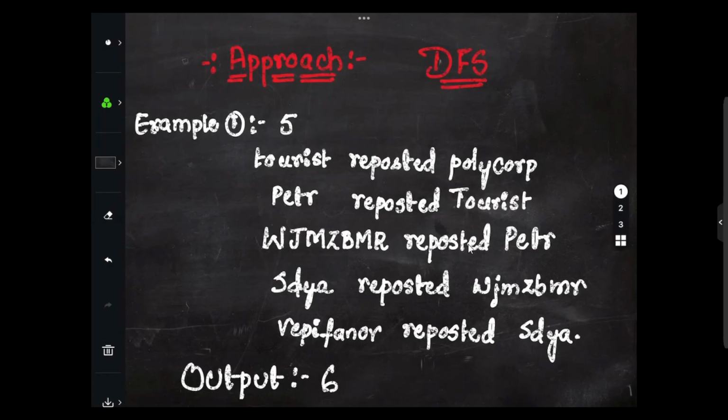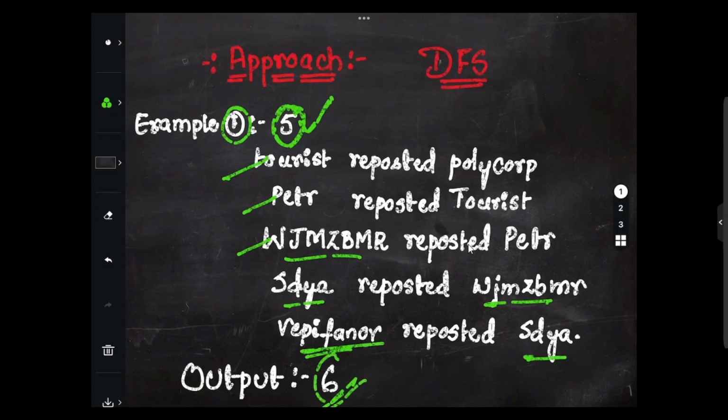So here we have considered the same first example that they have given in the question. Tourist reposted polycarp, Peter reposted tourist. W is some random name they have given, which reposted Peter. SDYA, this one also reposted a name, and this one reposted SDYA. The output that we need to get here is 6 for the first example. We have 5 inputs, so the output that we need to get here is 6, right?